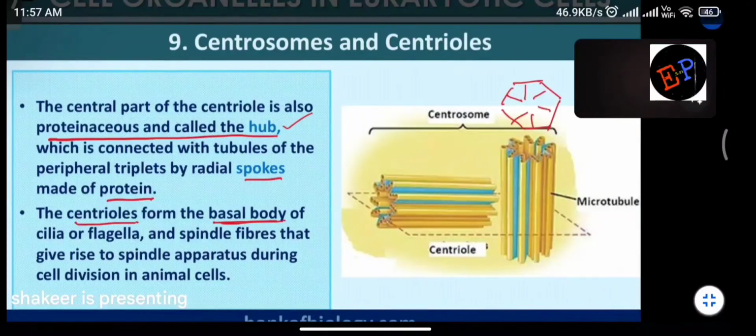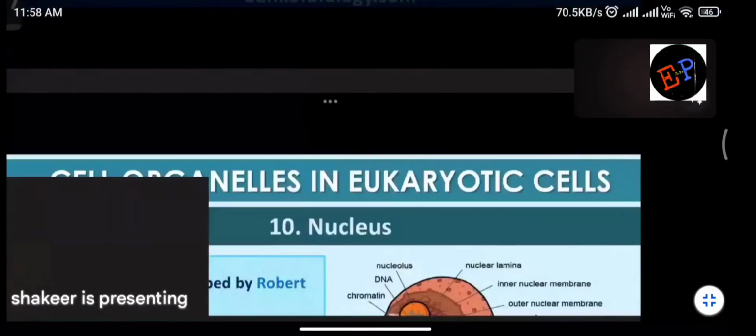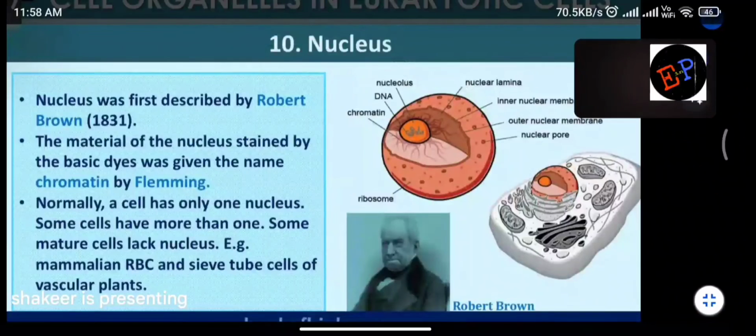And these spindle fibers have a function in the case of cell division. Okay ma? When cells divide, we require fibers which are called spindle fibers. And for the formation of spindle fibers, centrioles are responsible, and for the formation of basal bodies also, centrioles are responsible. Are you able to understand ma? So 2 functions of centrioles. One is formation of basal body, second one is forming of the spindle apparatus. Clear? That's it.